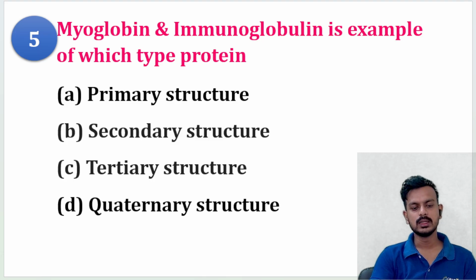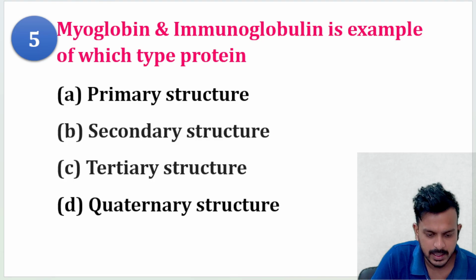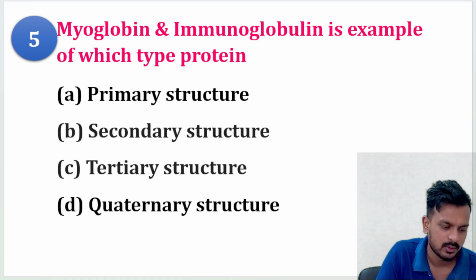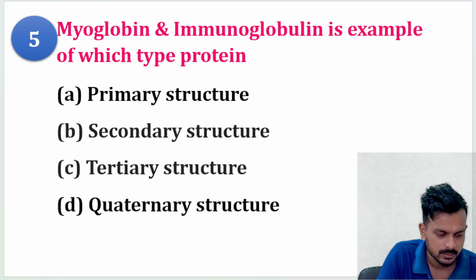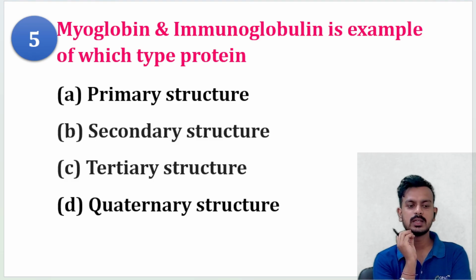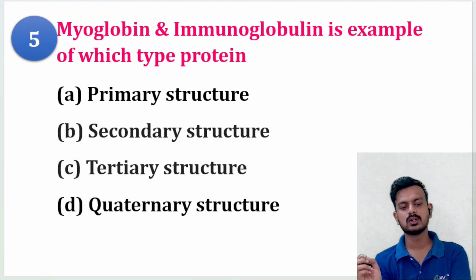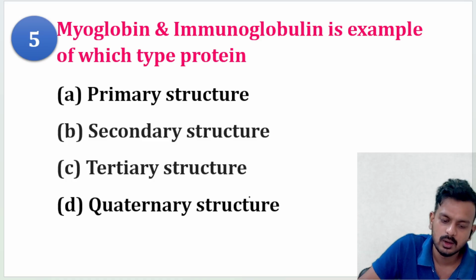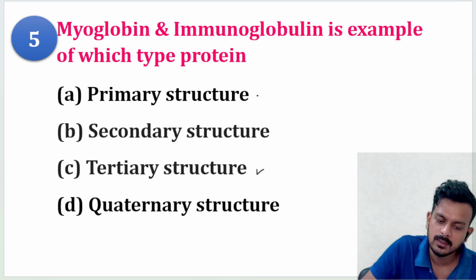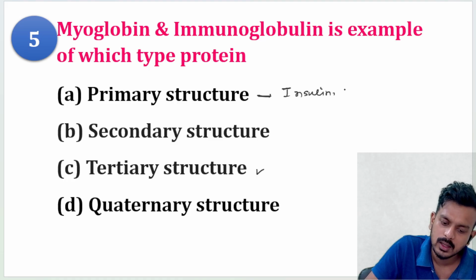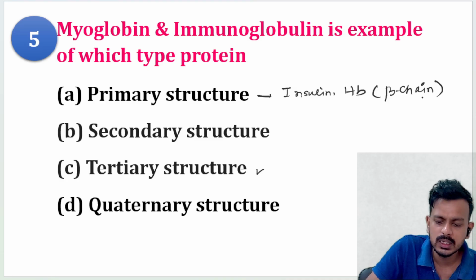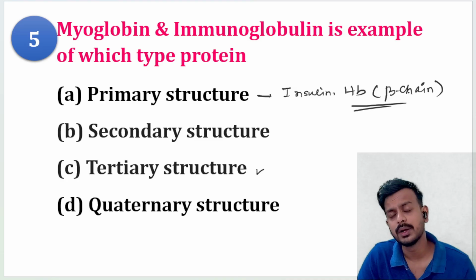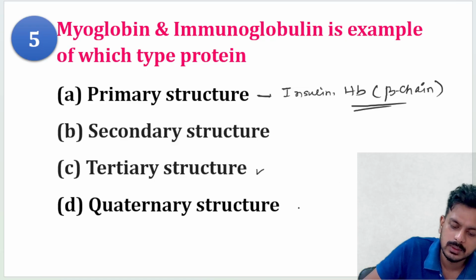Myoglobin and immunoglobulin are examples of which type of protein: primary, secondary, tertiary, or quaternary? Myoglobin and immunoglobulins are examples of tertiary structure. For primary structure, remember insulin and the hemoglobin B chain only. If it is a complete hemoglobin, then it will be a quaternary structure.